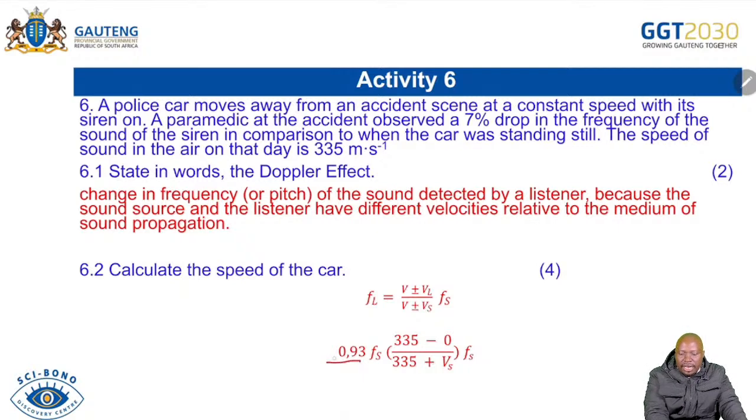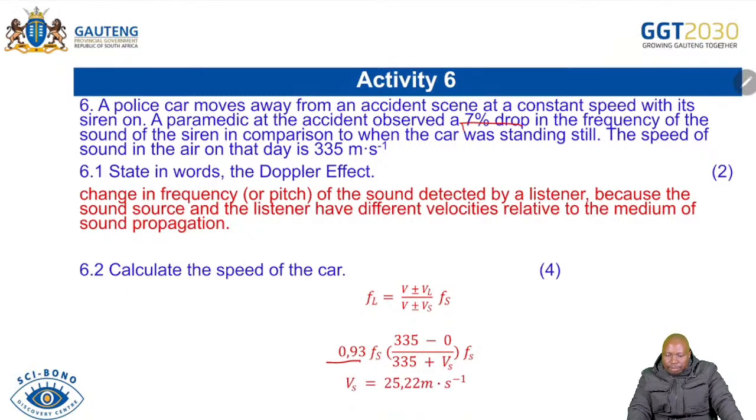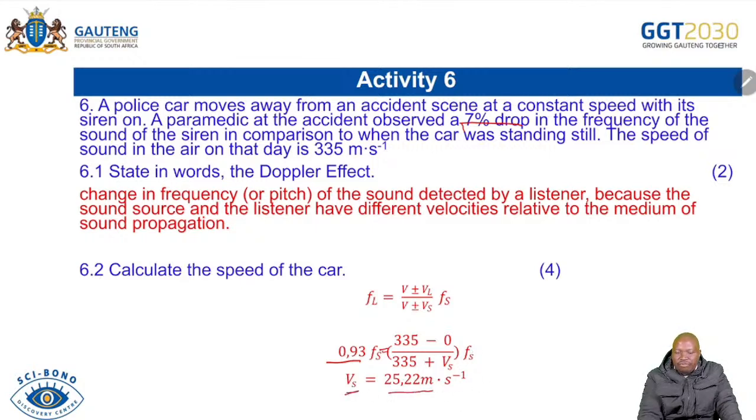In terms of our frequency, remember it is a 7% drop. I've indicated we are now left with 93%, which is 93 over 100, which is 0.93, which you multiply by that. Then you are able to do your substitutions, and with no problem, you can now cancel the Fs. You are only looking for Vs, which is 25.22 meters per second.